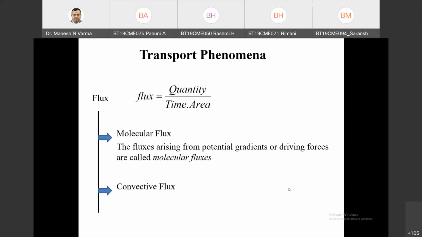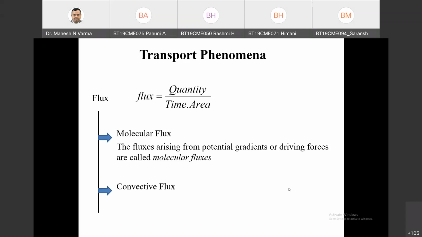Now, this is very easy to understand in heat transfer. If you consider the heat transfer case, molecules are not moving. Say a copper rod is heated at one end, and you can feel the increase in temperature at the other end. There it is purely a conductive flux, conduction. Heat transfer is taking place because of conduction. There is no motion of molecules. Molecules stay at their same place. They only transfer the heat energy.